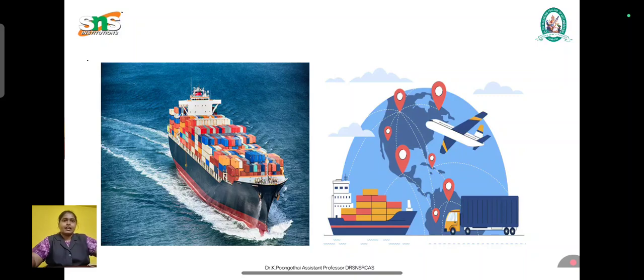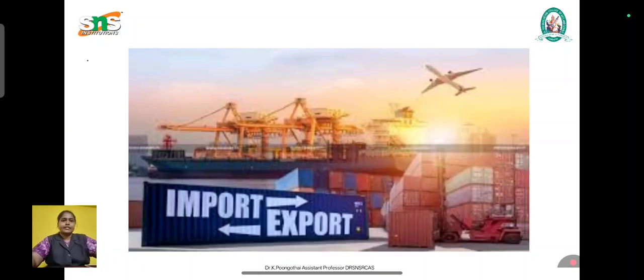The next important thing is that carriage of goods facilitates trade and commerce. It connects the producer and consumer, and it also supports economic growth and the global business environment. It is one of the most important things that facilitate trade and commerce, both import and export, from one place to another.